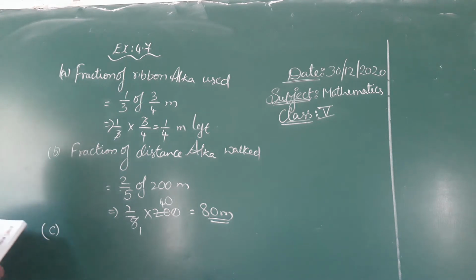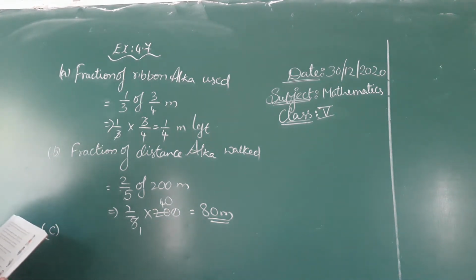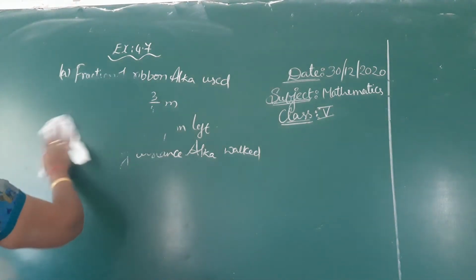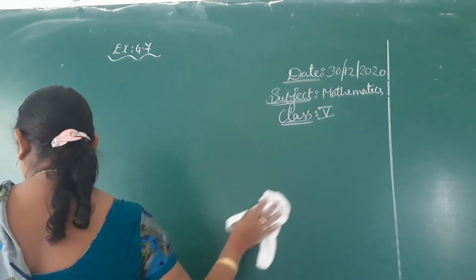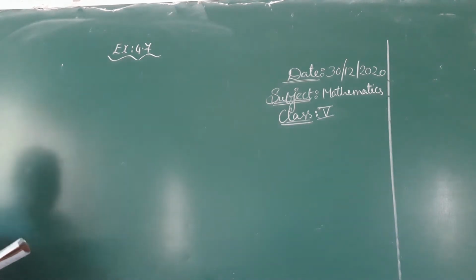Alka is a quite fast walker, and her speed is 25/16 kilometer per hour. What distance did she walk in 1/5 of an hour?